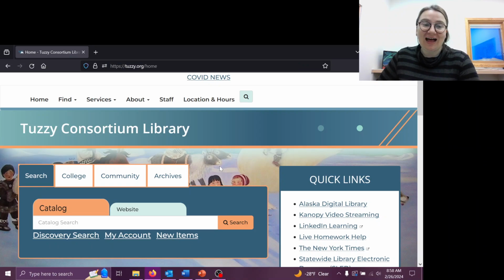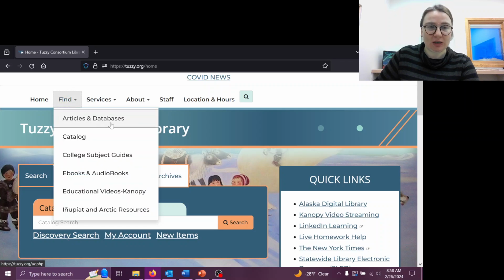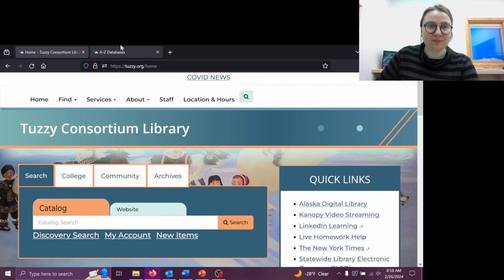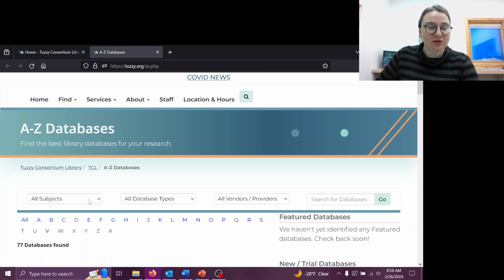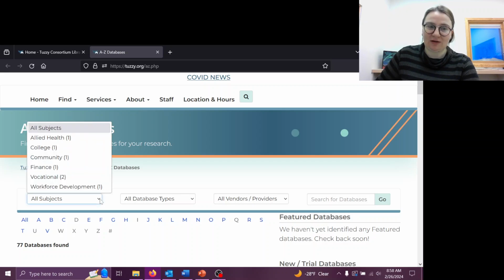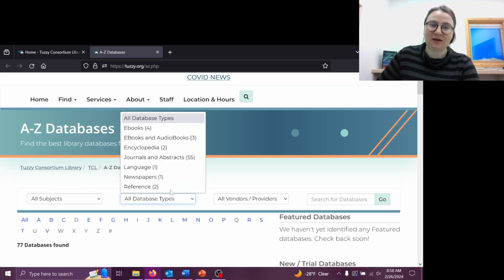Hello everyone. In this lecture we're going to be focusing more thoroughly on our discovery search, but I am going to take us on a quick detour to our articles and databases page. Here you can decide to look through the databases depending on their subject by narrowing down what type they are. So if you're interested mainly in newspapers, you can click here.